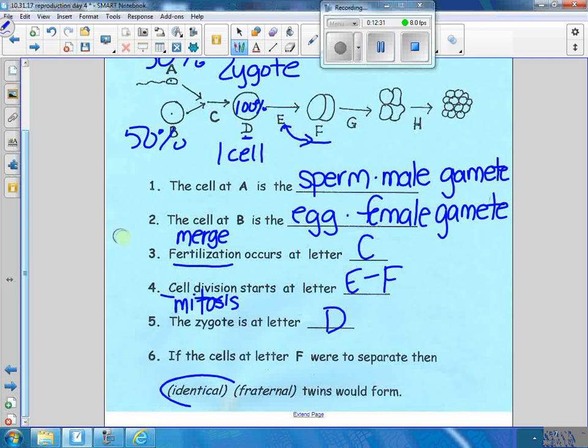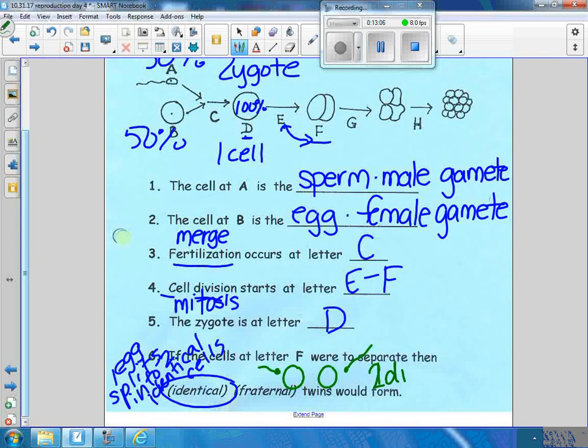So identical means one egg splits into 2 identical eggs or cells. Fraternal means what? Yeah, 2 different eggs, 2 different sperm. So this happens, and this is the genetic one. The woman releases 2 eggs from her ovary. The sperm comes and joins this, and the sperm comes and joins this. 2 different eggs, 2 different sperm, 2 different fertilization processes.